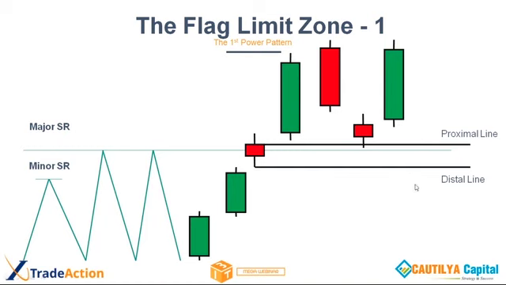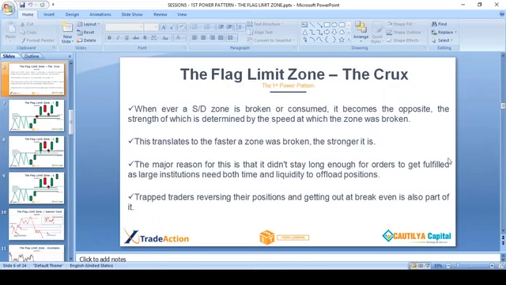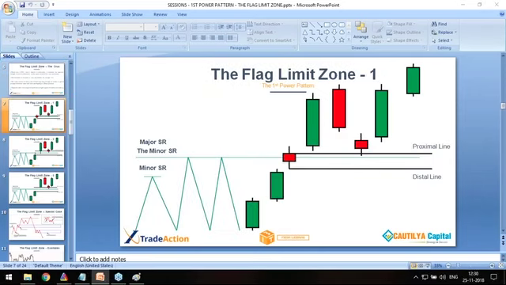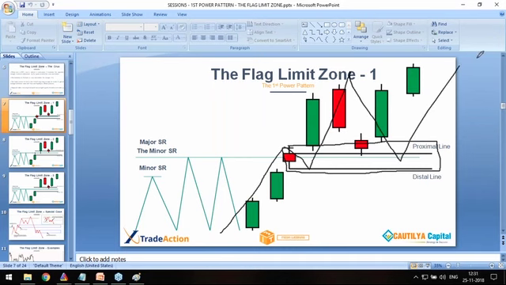Okay, so the point is, this is the flag limit point. Friends, this is the flag limit zone. Total flag limit zone is this. So what happens? Price broke, gave a jerk and went up. That is the flag limit zone. Rangaji, clear? And when price comes back again into the zone, it should react. Is this concept complex?